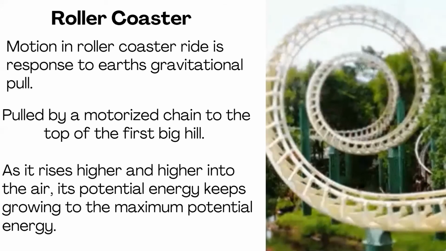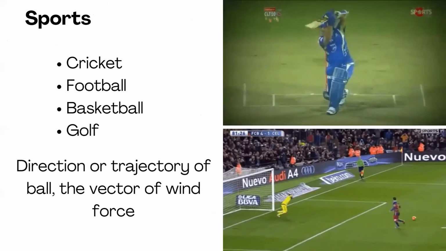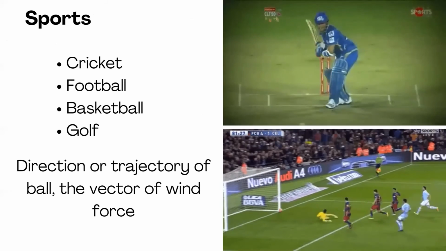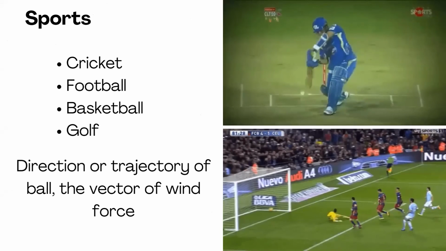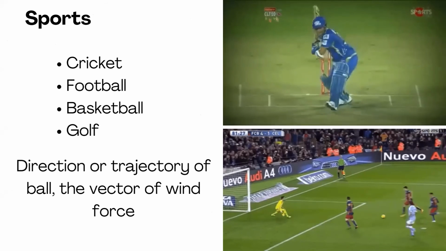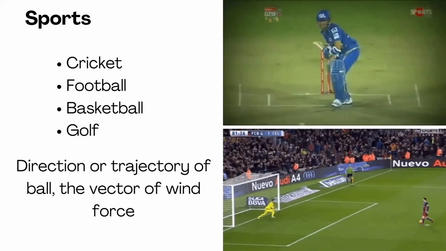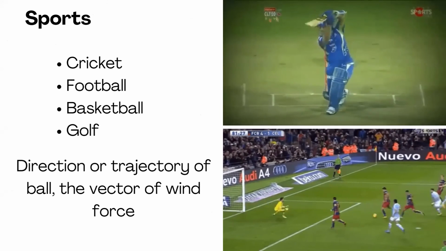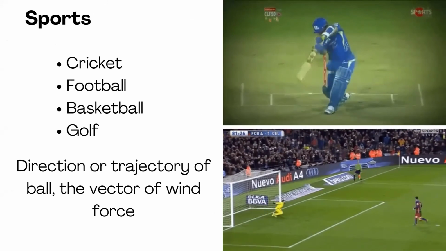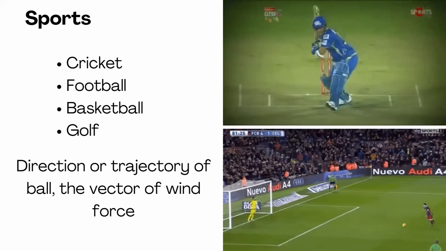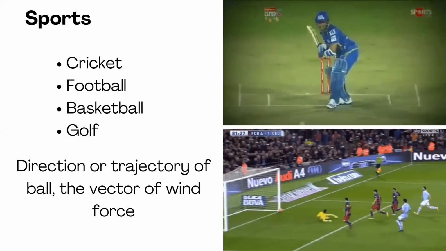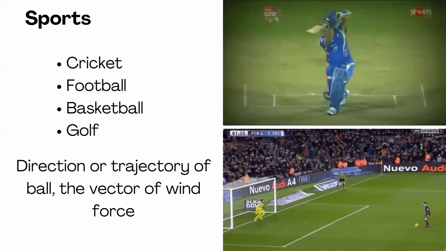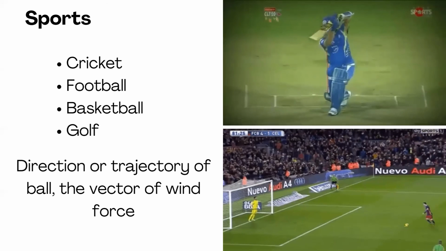Now, the most important part is sports. We have never thought that vectors are there in sports. In cricket, football, basketball, or golf, we are using vectors. They are used to find out the direction or the trajectory of the ball. Let's say an example: maybe I'm playing cricket and I hit a shot. There are different possibilities. Maybe it is an out, maybe it will go for 6 or something. It depends on how much angle the batsman is giving the shot and how much velocity with which the ball is hit.